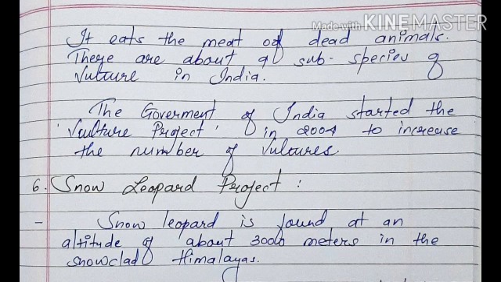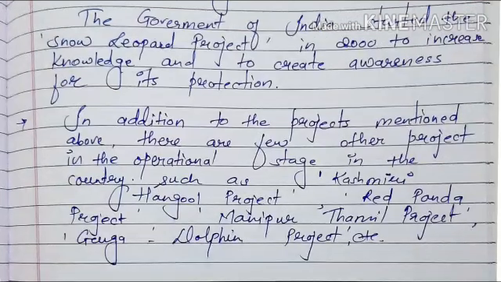Sixth one is Snow Leopard Project. Snow leopard is found at an altitude of about 3,000 meters in the snowy Himalayas. The government of India started the Snow Leopard Project in 2000 to increase knowledge and to create awareness for its protection. In addition to the projects mentioned above, there are a few other projects in the operation stage in the country, such as Kashmiri Hangul Project, Red Panda Project, Manipur Tamil Project, Ganga Dolphin Project, etc.